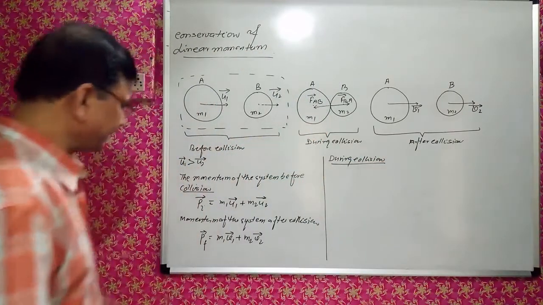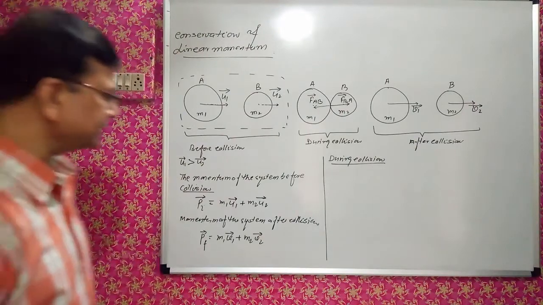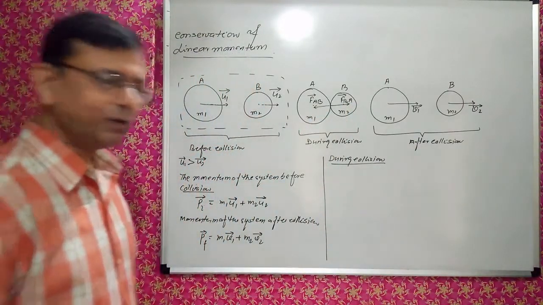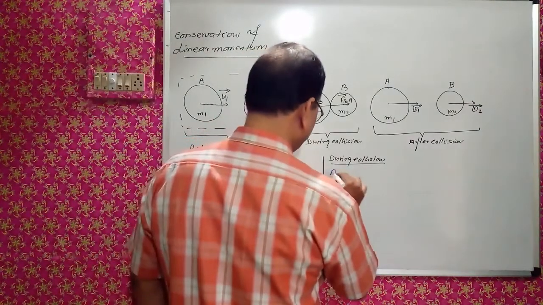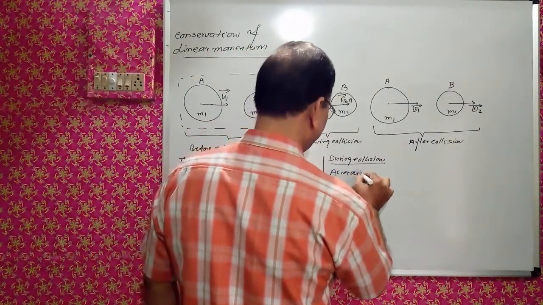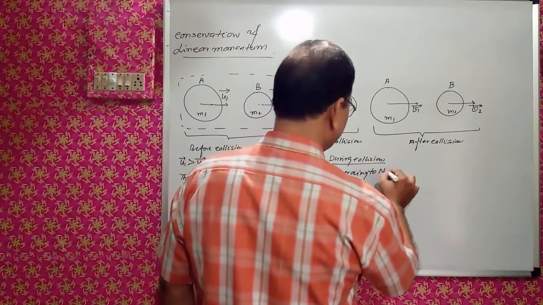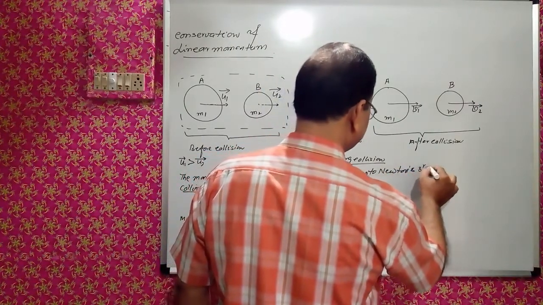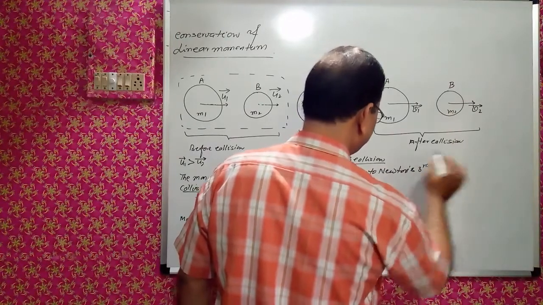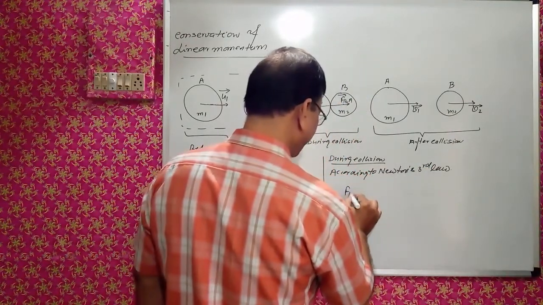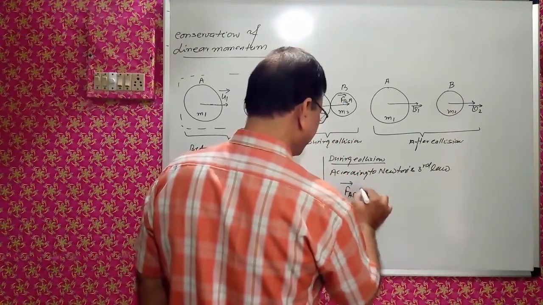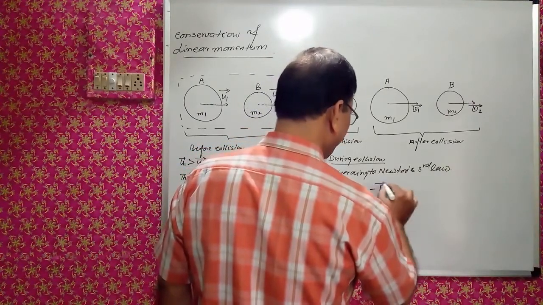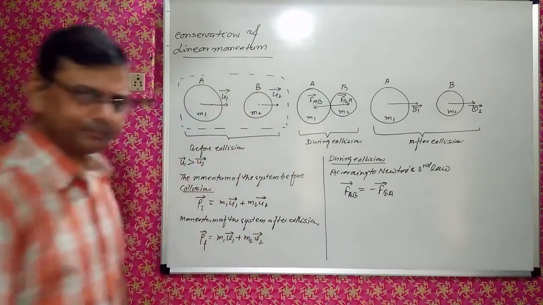Three situations I have taken: before collision, after collision, and during collision. According to Newton's third law, FAB is equal to minus FBA, written in vector form.